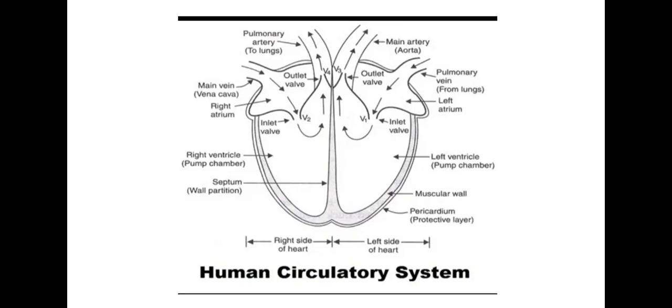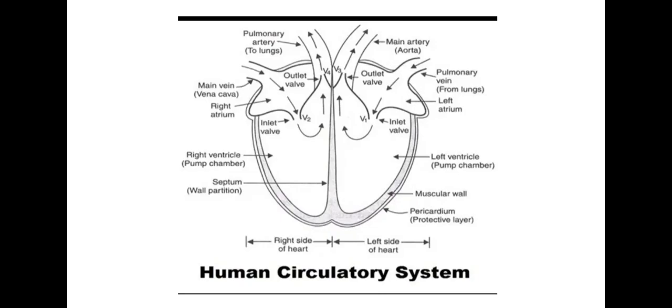So just remember this, the left side carries oxygenated blood, whereas the right side carries deoxygenated blood. Fine. So this is all about the structure of a human heart.